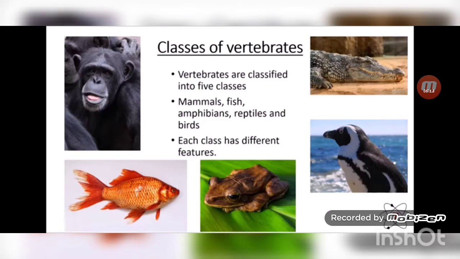Classes of vertebrates. Vertebrates are classified into 5 classes: mammals, fish, amphibians, reptiles and birds. Each class has different features.